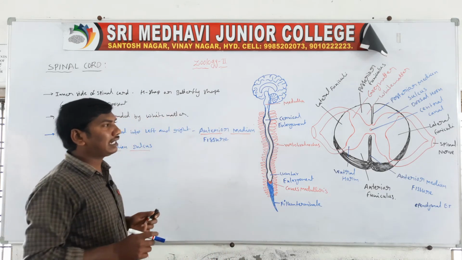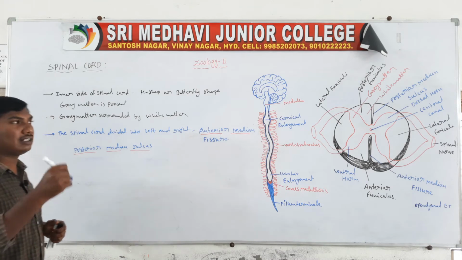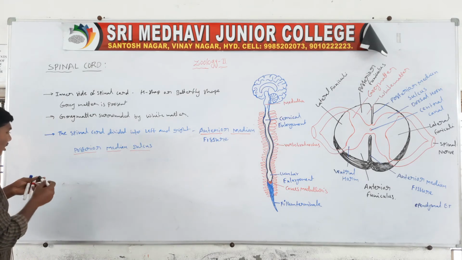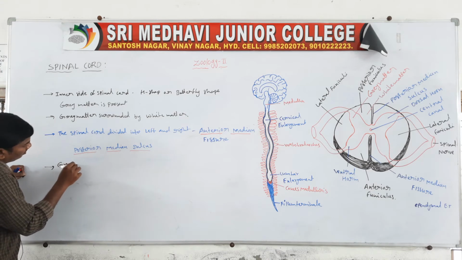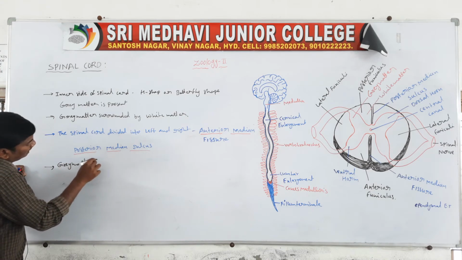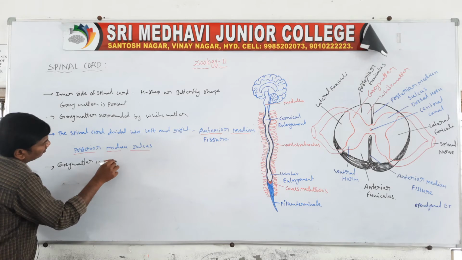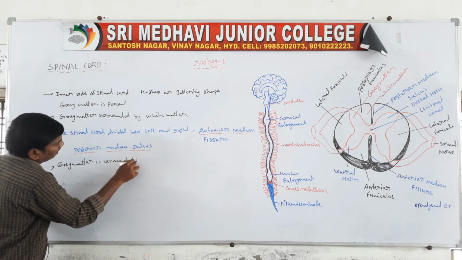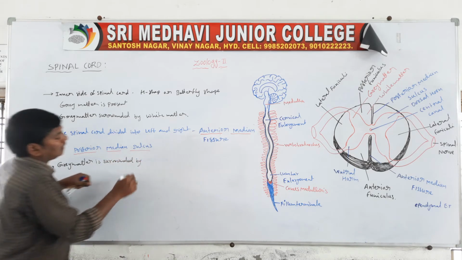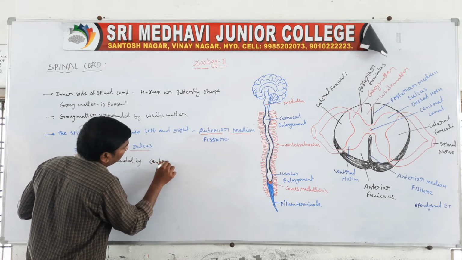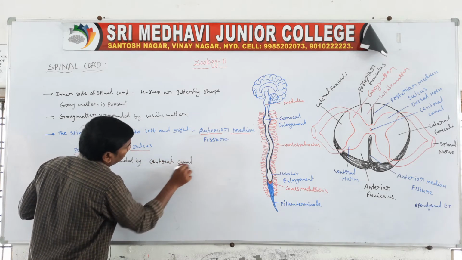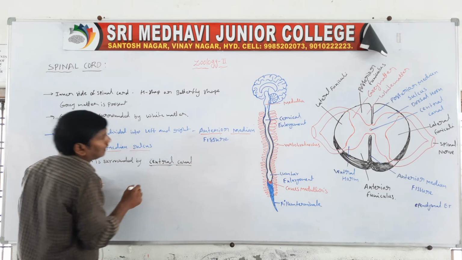Next, the grey matter is surrounded by the central canal. This central canal surrounds the grey matter.